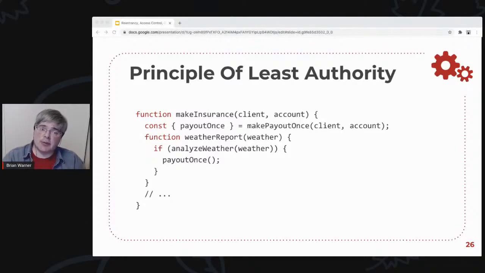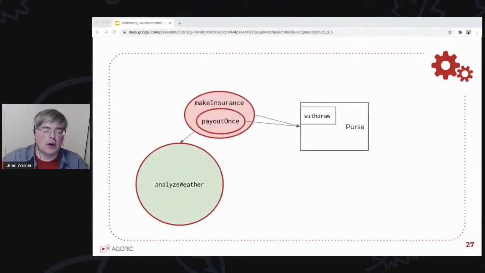It does not have the ability to pay out things multiple times. This is exactly the same kind of pattern that our offer enforcement layer, our offer safety layer, uses to make sure that a contract can't do the wrong thing and can't cause the money to be lost entirely. The contracts are limited to choosing the layout, the arrangement of the assets at the end. So again, from an insurance authority analysis point of view, the analyze weather function no longer has access to this purse object.